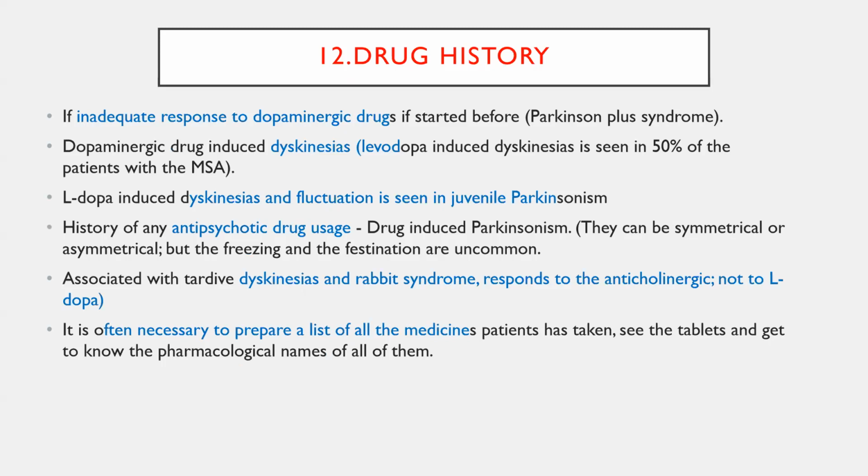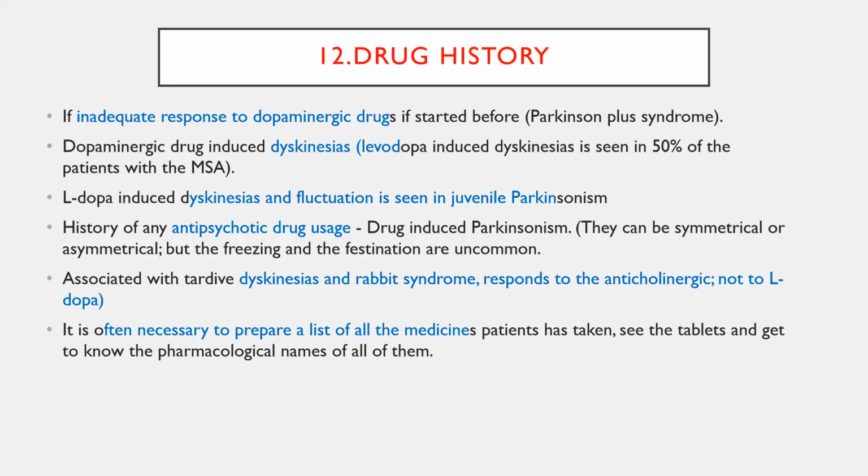Very important history, drug history. Any movement disorder in your OPD or emergency, you need to ask for the detailed drug history, whether it may be past or remote. You need to ask the history of the drugs, brand, dosage, and duration, like how many years or how many months of these drugs the patient has taken prior. So drug history is very important, because drugs can cause hypokinetic movement disorders or hyperkinetic movement disorders.